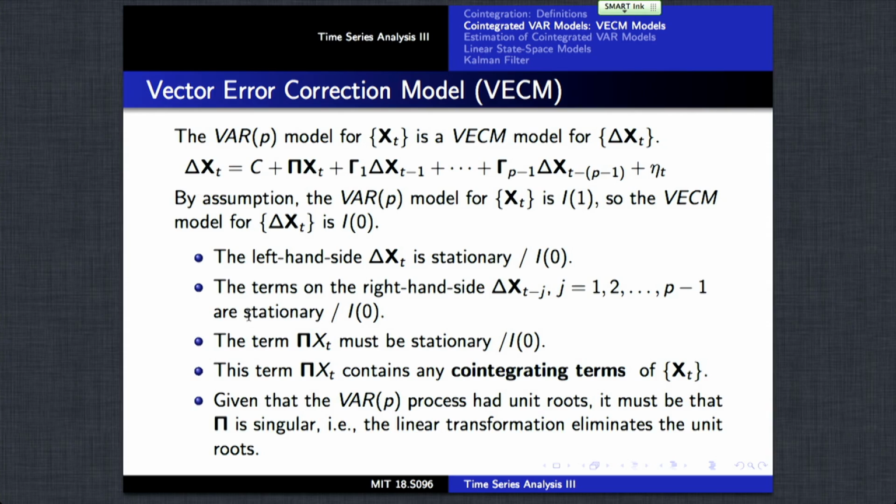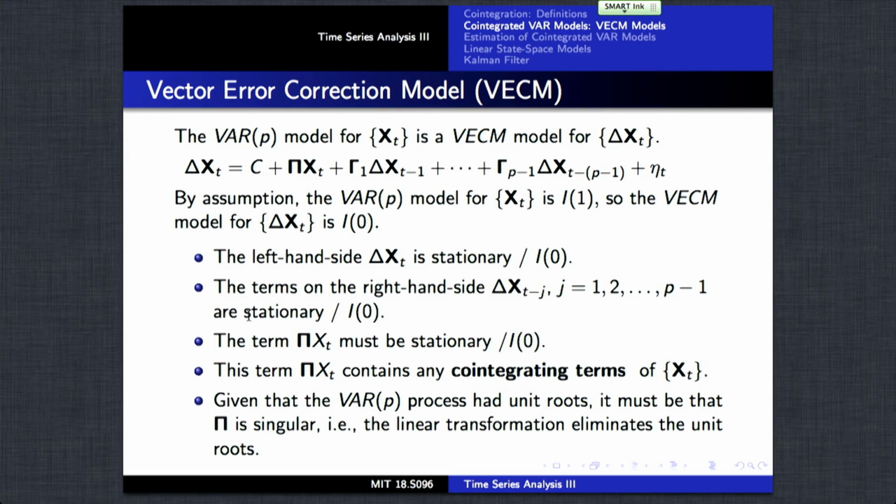The terms which are matrix multiples of lags of the difference series are going to be stationary, because we're just taking lags of a stationary multivariate time series, the difference series. But this pi xt term has to be stationary as well.